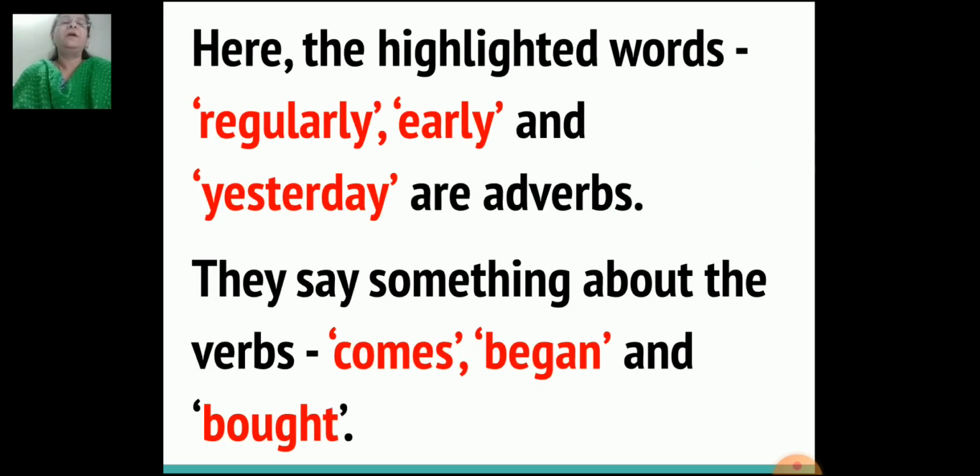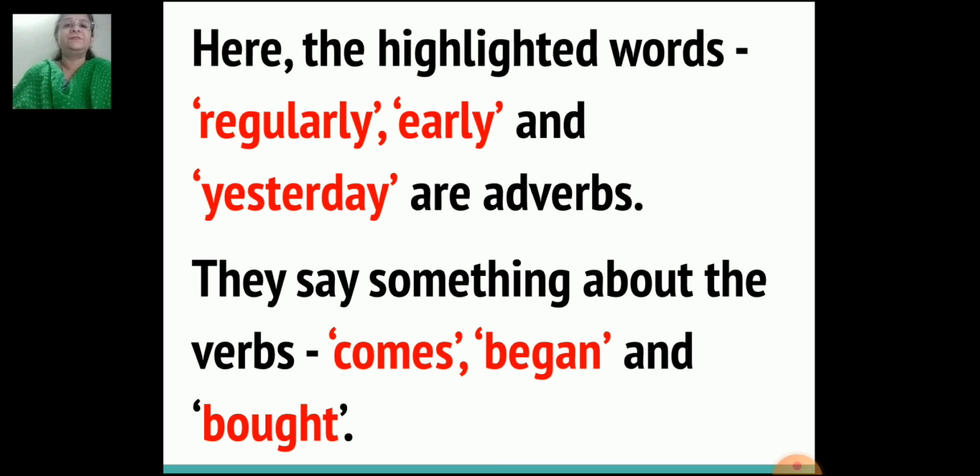Now why were the words highlighted in the above sentences? Let's see. Here the highlighted words regularly, early and yesterday are adverbs. They say something about the verbs comes, began and bought.